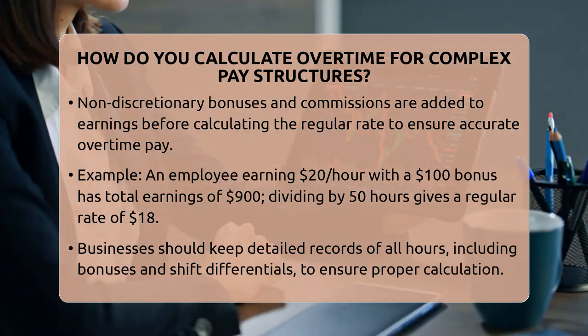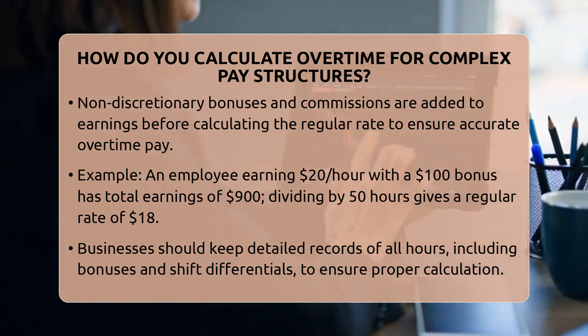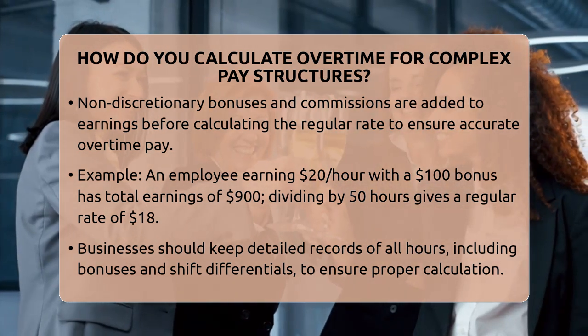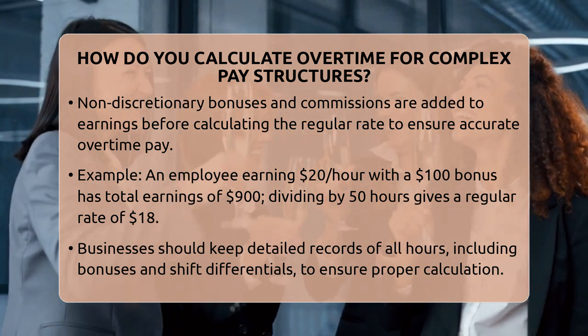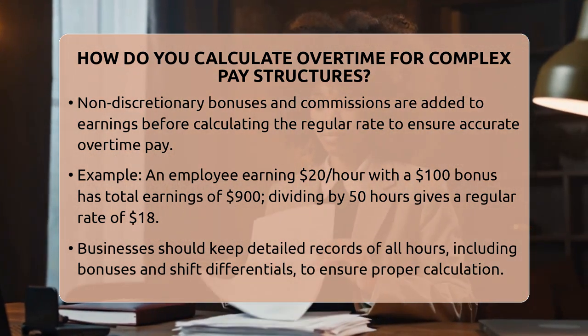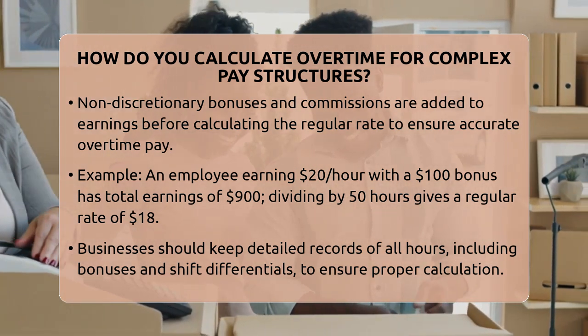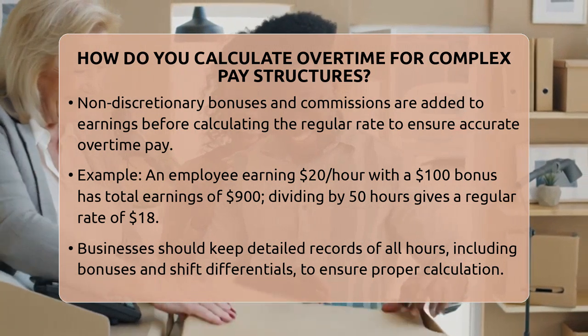Bonuses and commissions also count if they are non-discretionary, meaning the employee expects to receive them based on specific criteria. You add these bonuses to the weekly earnings, then divide by total hours worked to find the new regular rate. This ensures the overtime premium reflects the true average pay rate.